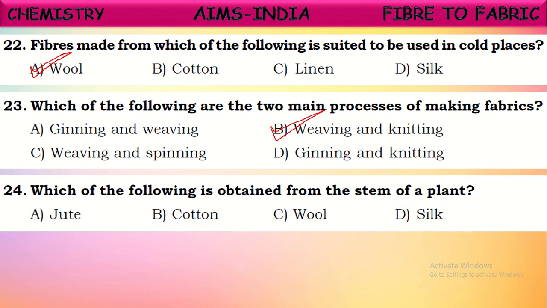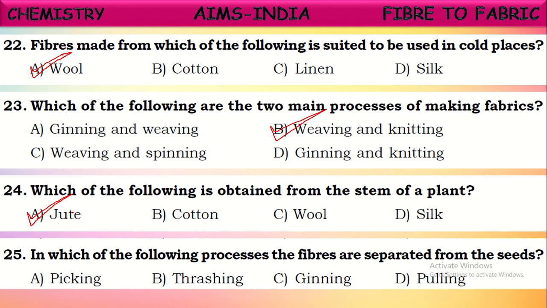Which of the following is obtained from the stem of a plant? See, which fiber is obtained from the stem of the plant? Silk, wool, cotton and jute. Yes, which is that? Jute. Jute is obtained from jute plant stems. The skin of these jute plants is peeled from the stem and it is converted into jute fiber.